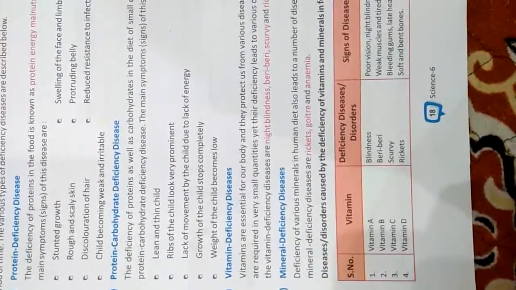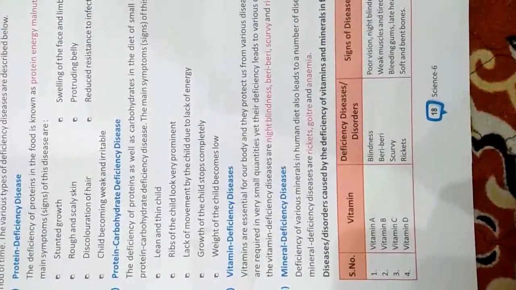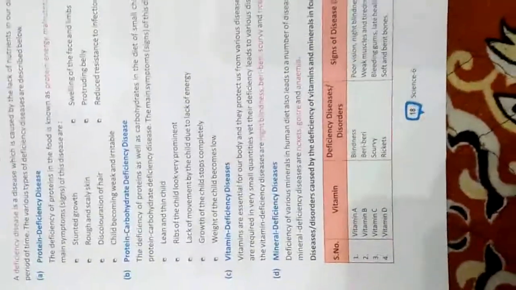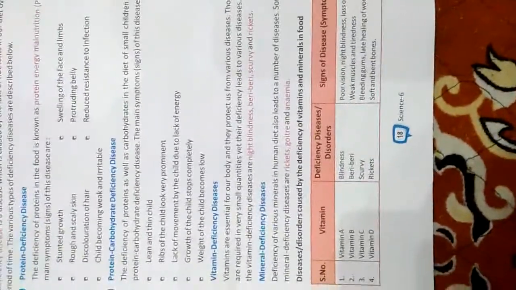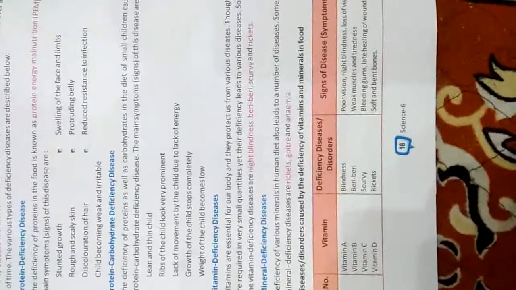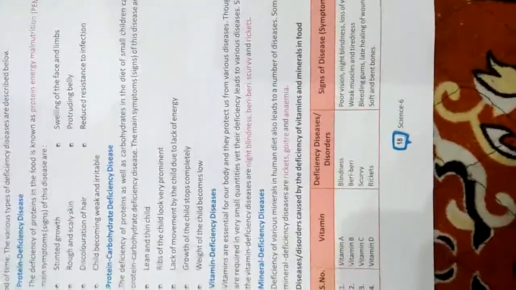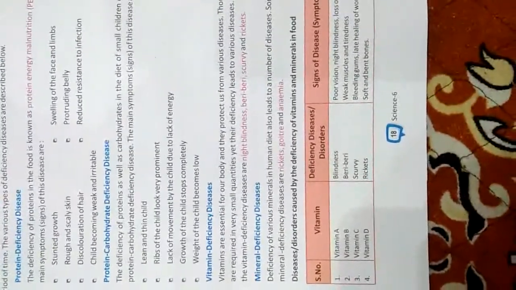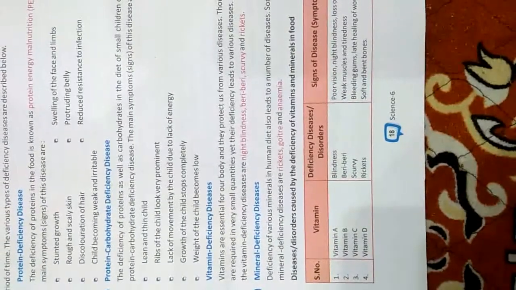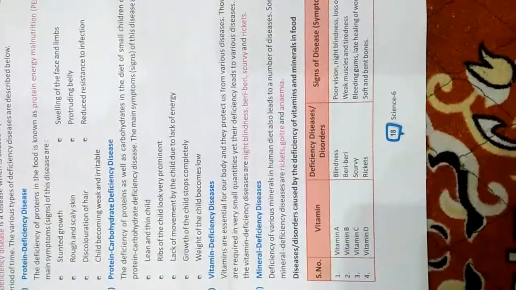Next, mineral deficiency disease. The deficiency of minerals in our body leads to a large number of diseases like rickets, goiter, anemia.